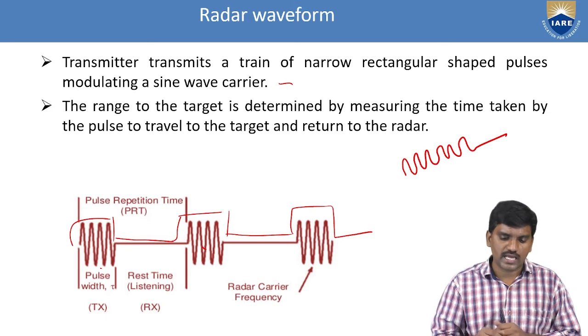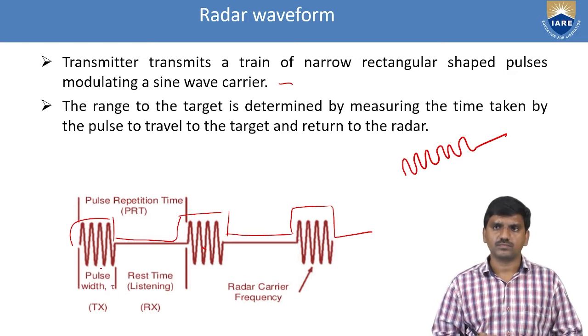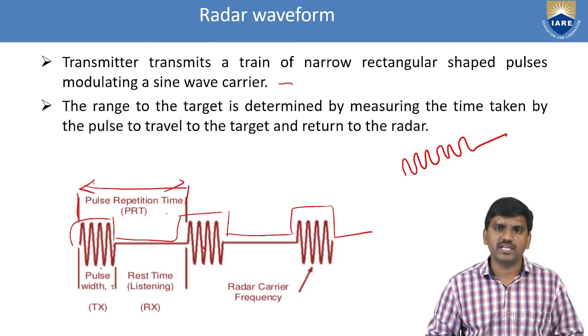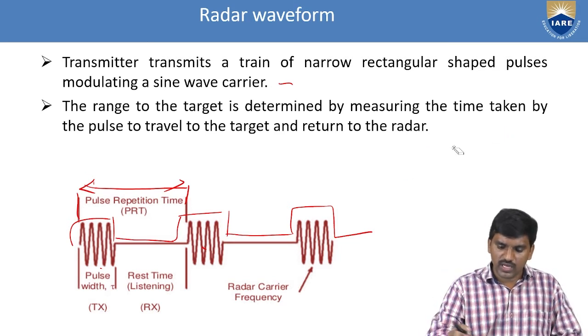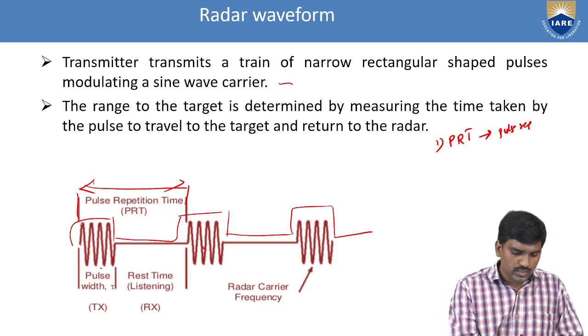The range to the target is determined by measuring the time taken by the pulse to travel to the target and return to the radar. So from here to here there is a time period, also known as pulse repetition time, that is PRT. This is the starting point and this is the ending point.